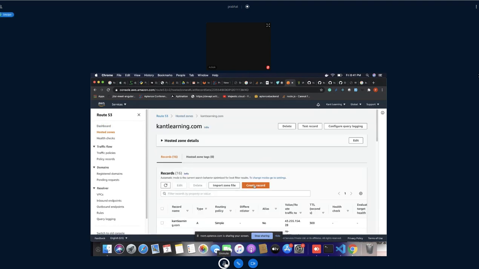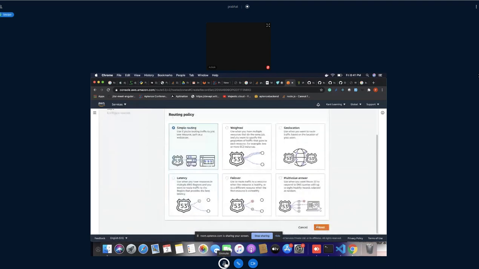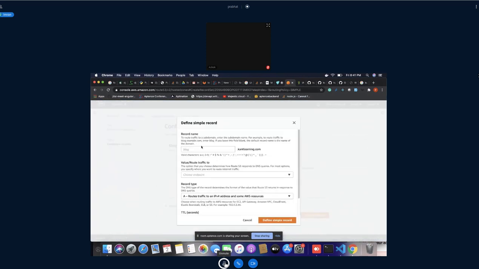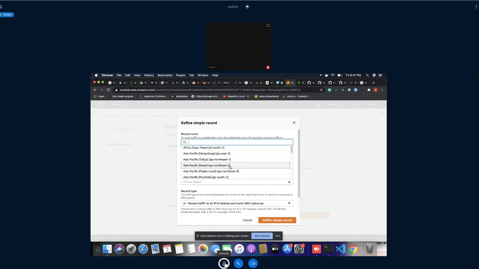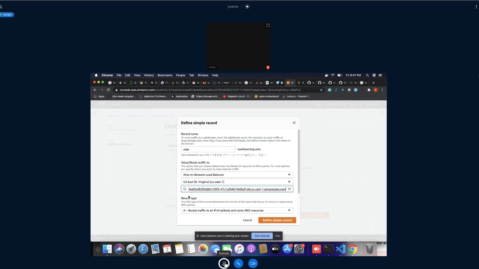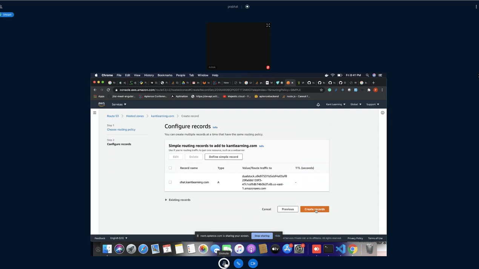So this is our Route 53 domain. Go here, click on create record, simple routing. Next, we'll define chat, and here choose endpoint. It would be alias to network load balancer. Where is this one? It is US East 1. So this is what the ID is. You will get each and everything from here only. So I have defined it here.